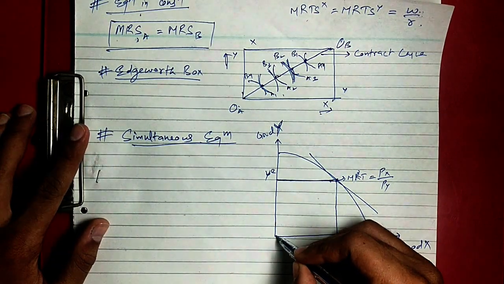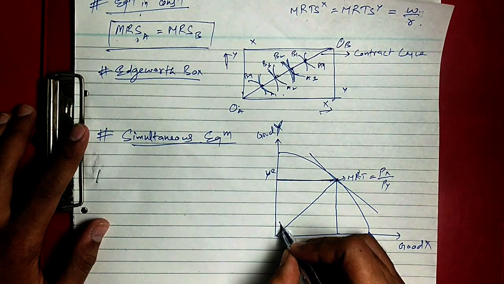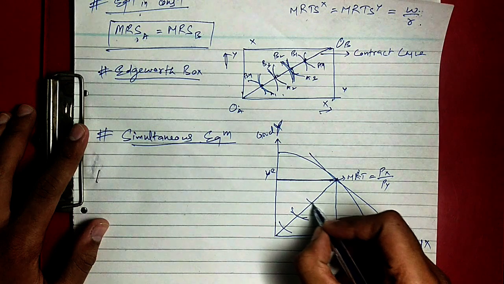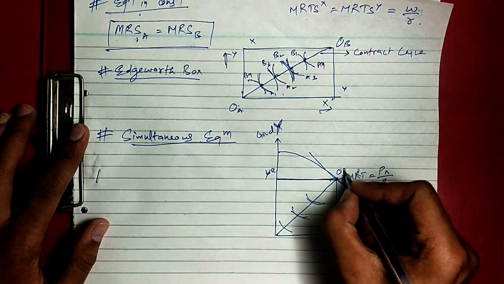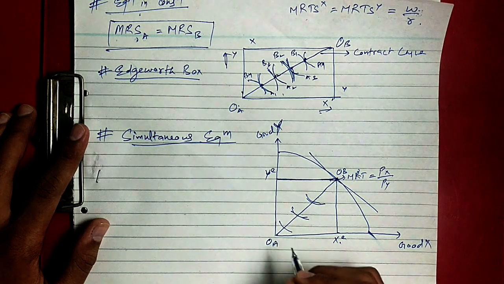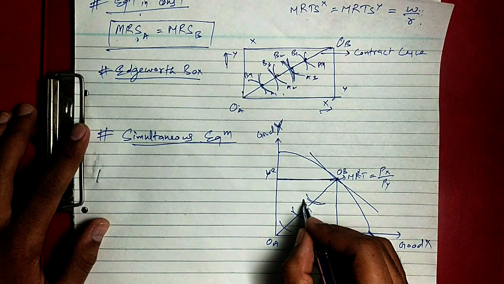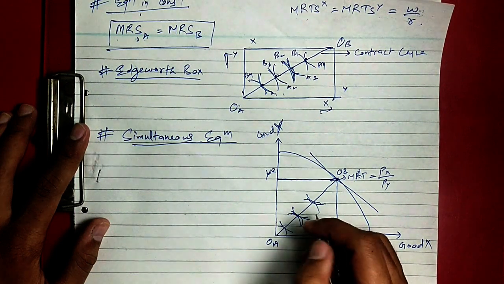So now I will again draw the contract curve and will make the same thing. I will make different ICs for A. Similarly, here it's OB and here it's OA. Okay, and similarly for B also I will make different ICs. So here it is.